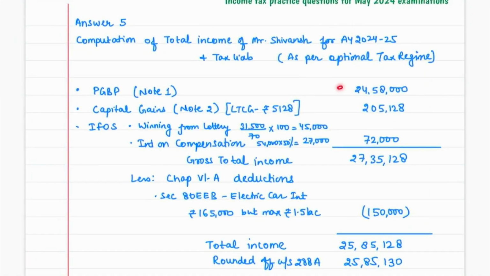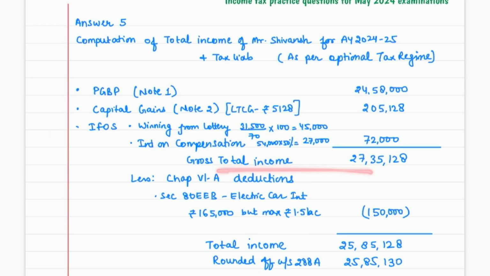See, your PGBP income from working note 1, capital gain income from working note 2. Out of this 5128, I have already mentioned that this is LTCG. And income from other sources, winning from lottery, please make it on the gross level, that is 45,000 rupees. And interest on compensation is 54,000, which you have received. But you understand that on interest on delayed compensation, we have a flat deduction of 50%. So only 27,000 rupees would become our income. So 45 plus 27, that is 72,000 rupees.